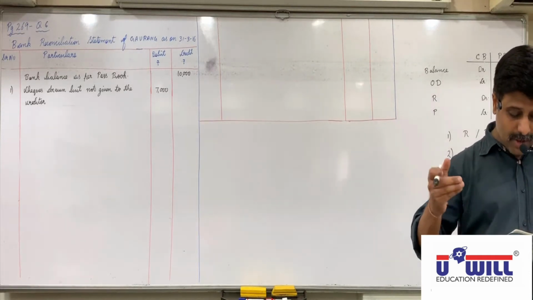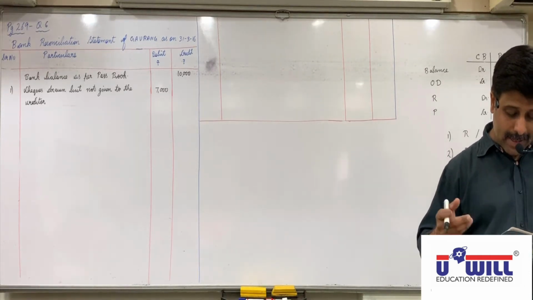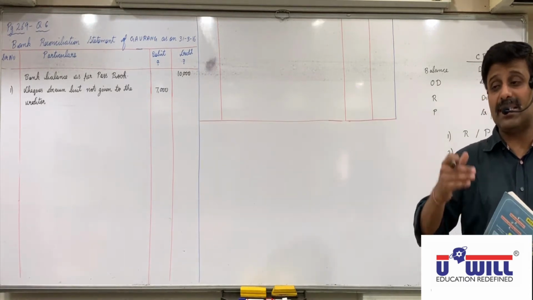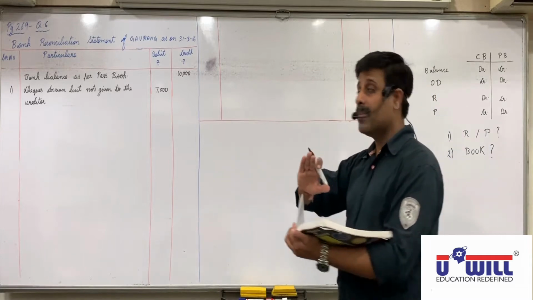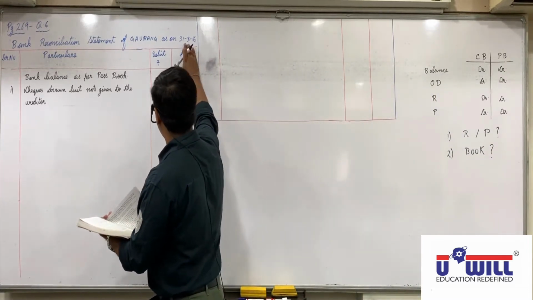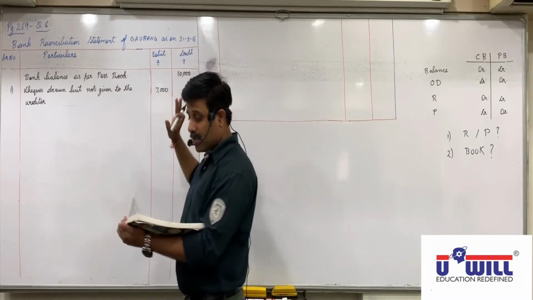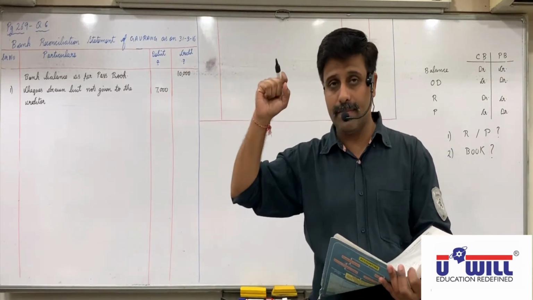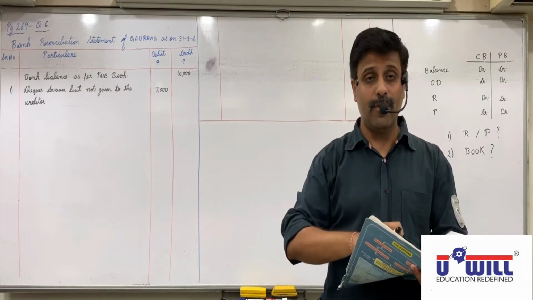Check of 12,000 was deposited with the bank on 29th March 2016, which is credited by bank on 1st April 2016. But we are making BRS up till 31st March. Bank has credited in passbook in the next month, on 1st April.